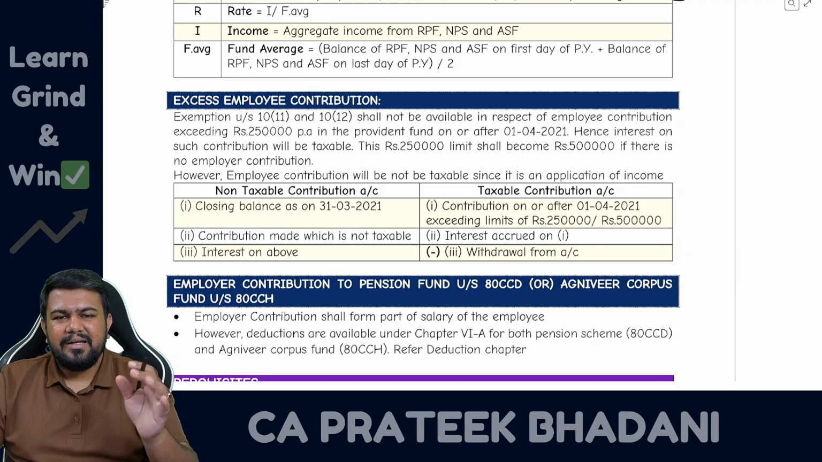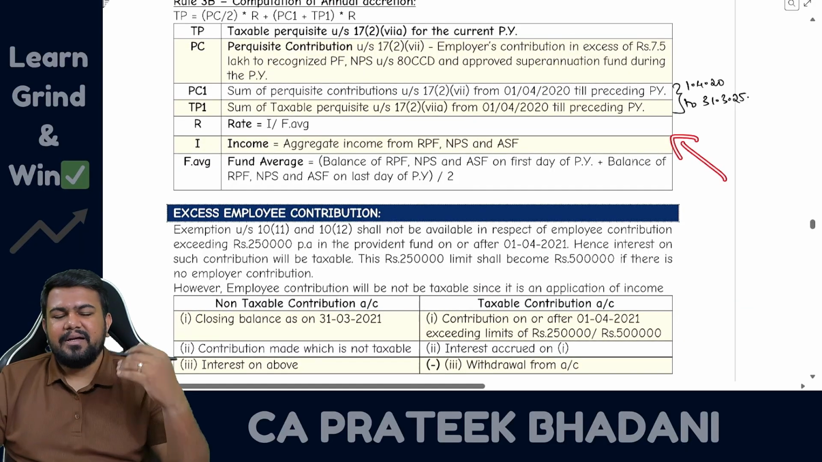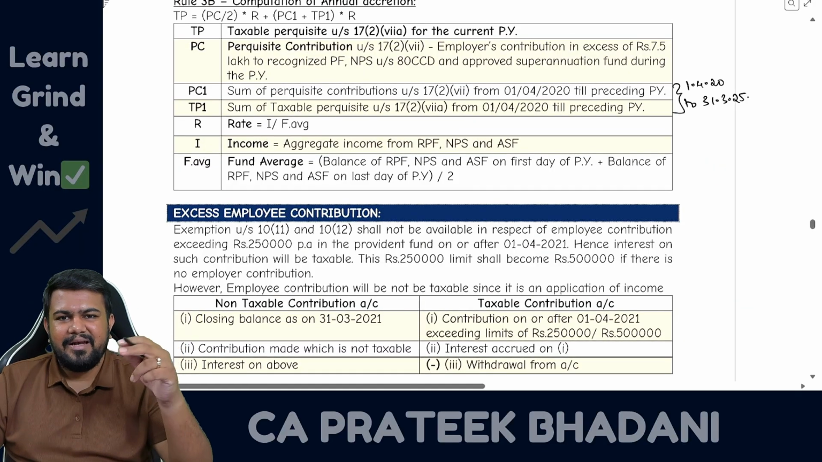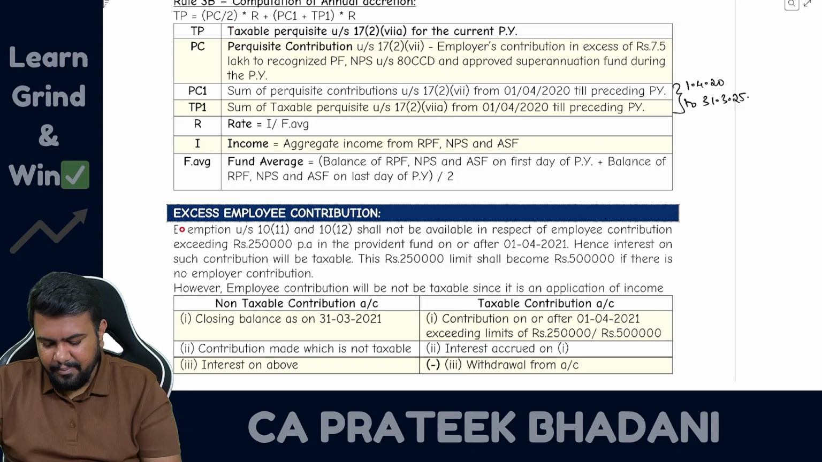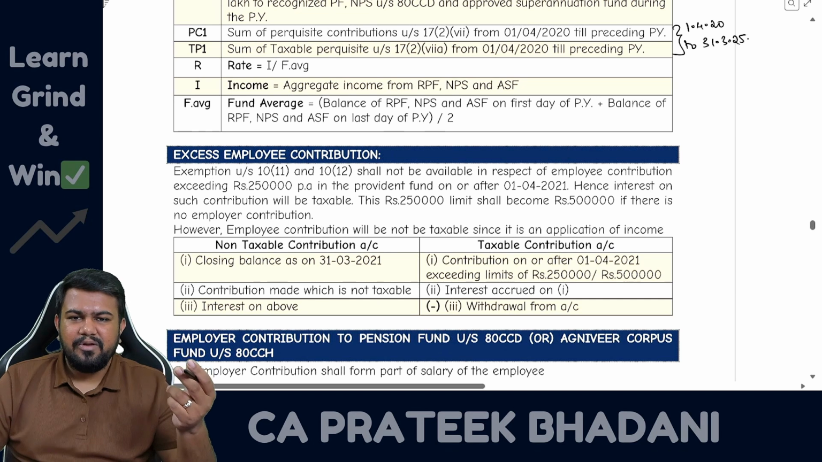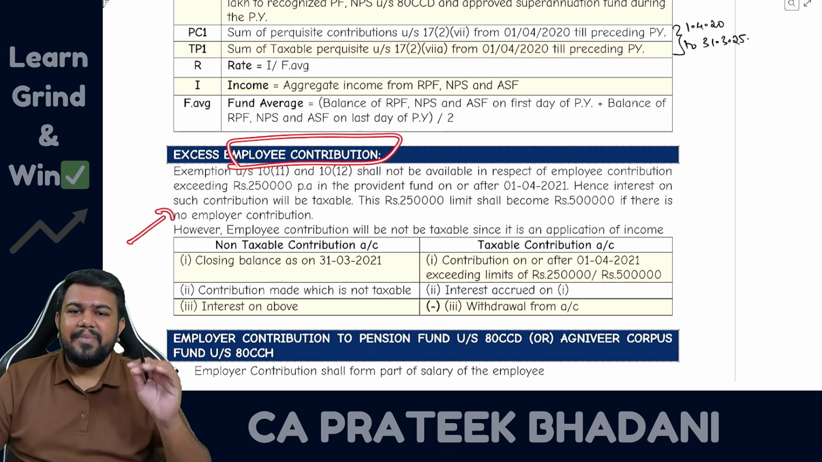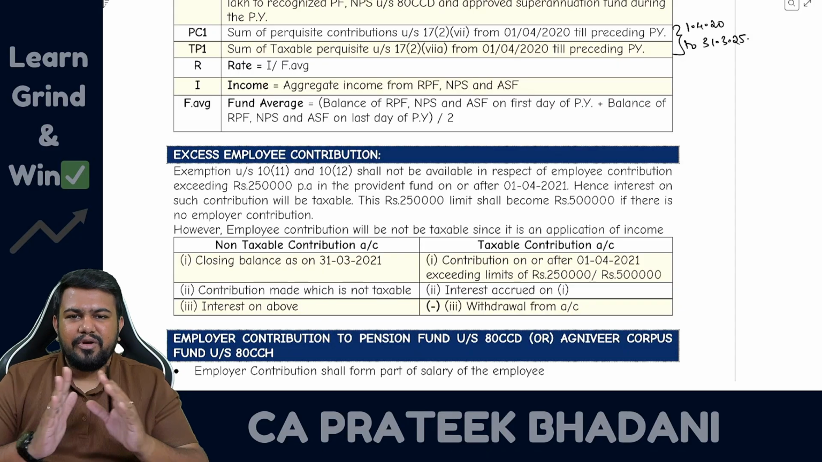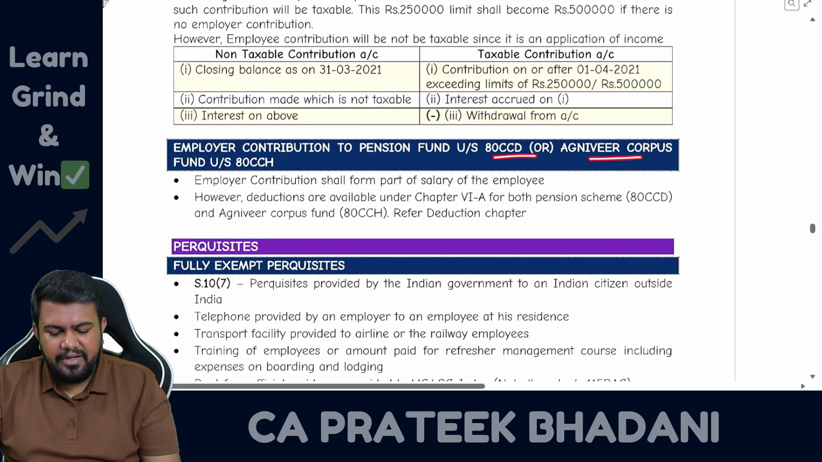If at all, theoretically it can be tested, or if a practical question comes for the employer contribution part, that is 7.5 lakh rupees, this TPPC and all, then you also have to write about the employee contribution. Okay, so this same question, if you see in their study material, you will also have a note about this employee contribution. Make sure to read that note also, so that you are thorough with the provision.